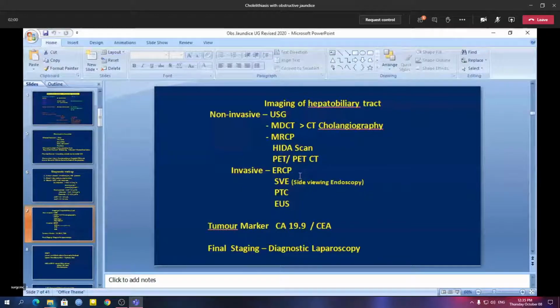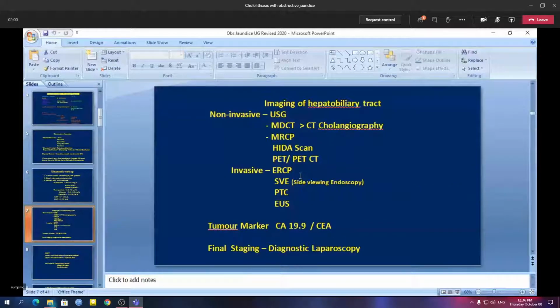So ERCP should only be done when some form of therapy is needed, because ERCP is potentially a dangerous investigation in the sense that it can precipitate acute pancreatitis. During ERCP, first the common bile duct is cannulated with a very fine catheter.